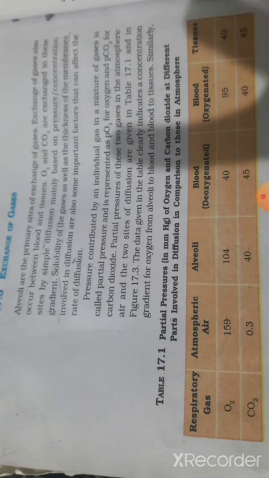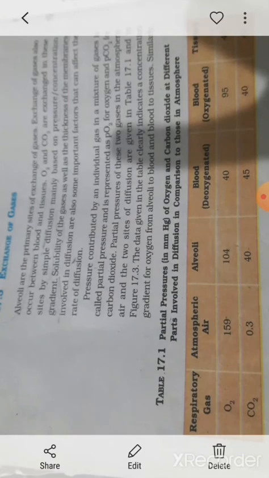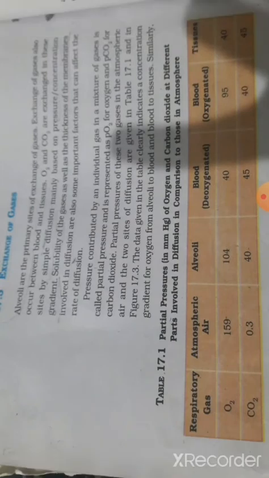And you know that air is a mixture of gases. Each individual gas in a mixture of gases contributes a pressure, and this pressure is known as partial pressure. You can say that from the mixture of gases, each gas exerts a pressure, and this pressure is known as partial pressure. Get it? We can represent it, like for oxygen, the partial pressure of oxygen is PO2, and PCO2 means the partial pressure of carbon dioxide.